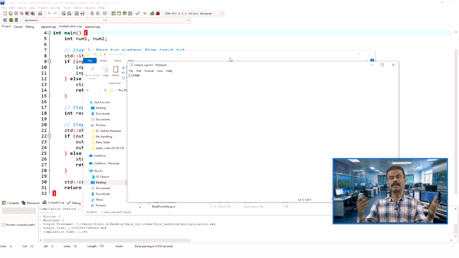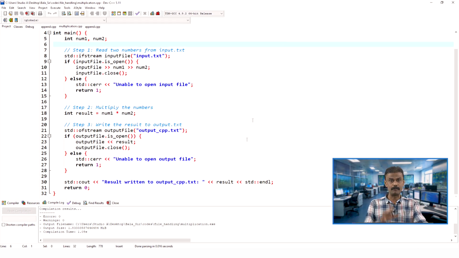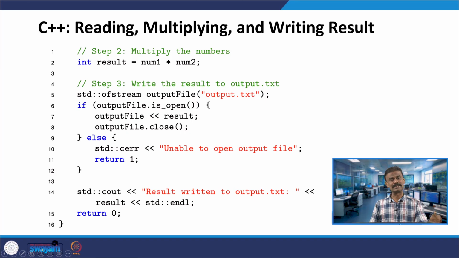Now you can handle the data. Assume that this is the basic code for an input file and an output file. Now you can do whatever problems you want. Let us go to a slightly more advanced level.